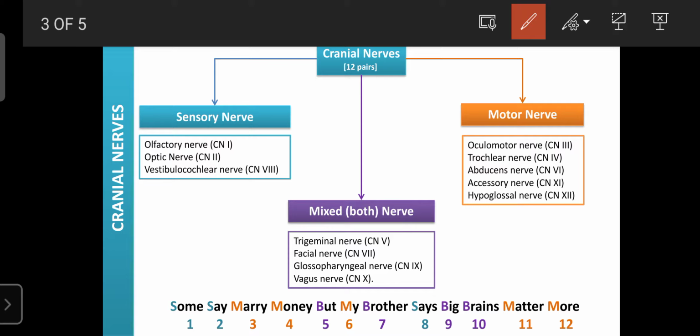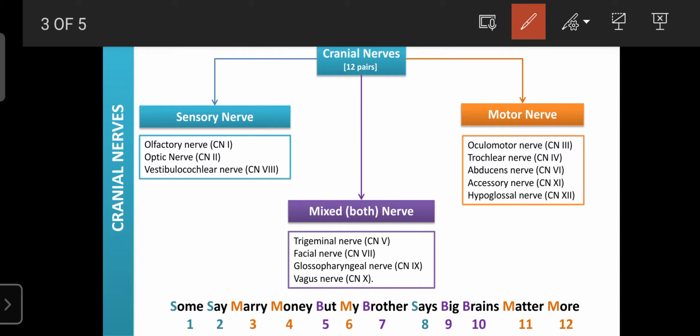So they are four in number. That is the trigeminal nerve, cranial nerve number 5, which is both a sensory as well as a motor nerve. Then the facial nerve, that is cranial nerve number 7, is both sensory as well as motor. Regarding the facial nerve, it can detect touch or sensation on the face and carry it towards the brain.